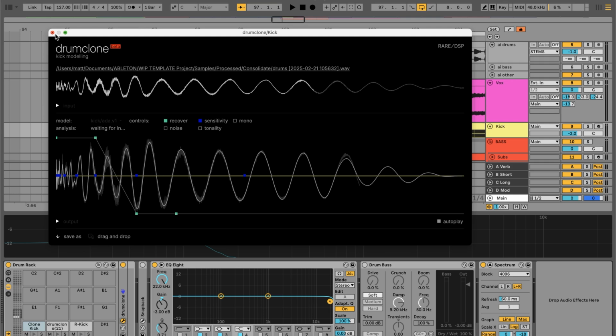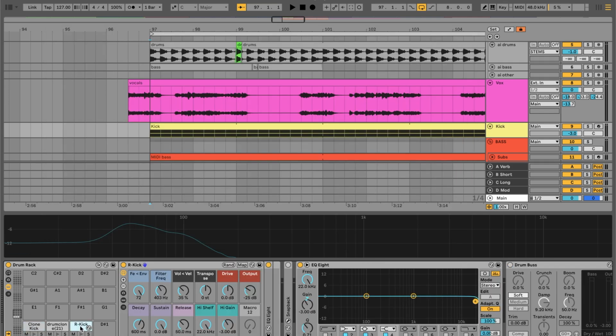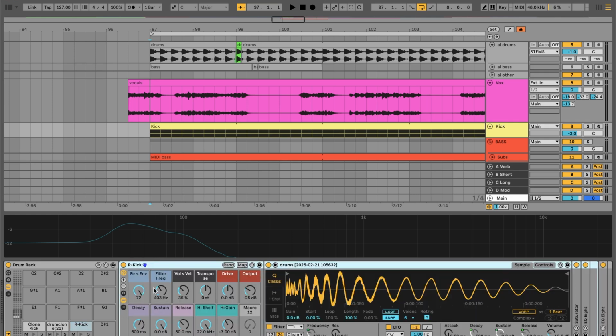So what I also like to do lately is also drop that slice kick into this little rack that I have here. And basically what this does is it allows me to bring down the filter frequency, so remove the high end, while using a filter envelope, and it basically just removes that like hi-hat and those extra sounds in a much more pleasing way, as opposed to making it sound like you're just rolling off all the highs. So what that sounds like is like this.